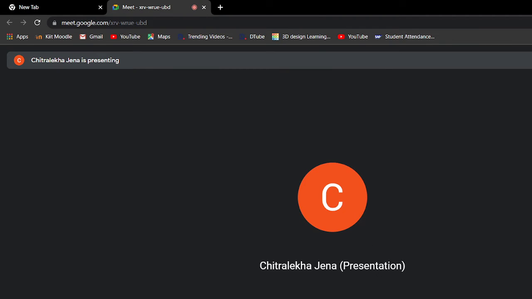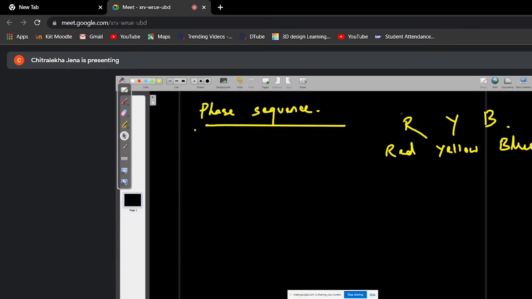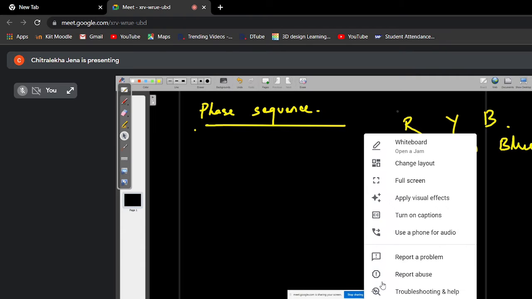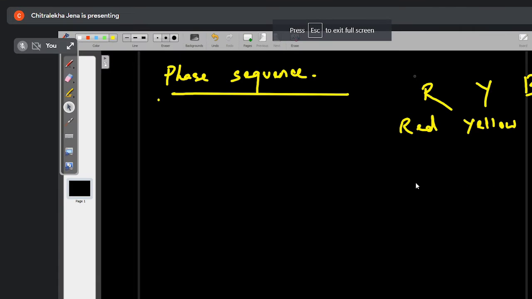How do you define the three phase sequence? Can anybody tell me? How do you define phase sequence? I have told you there are three phase voltages.